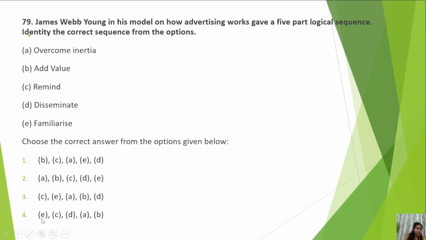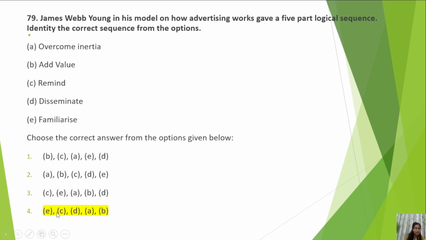But let us check. E, then C, remind the people about your idea. Then D, disseminate. Then A, overcome inertia, and then B, add value. This is somewhat confusing. It is not making very much sense. If you have read the James Webb Young model, then maybe you can answer this question, but otherwise it is very difficult. So familiarize. Sometimes you reach the right answer by guesswork and by knowing just the starting point or the ending point.